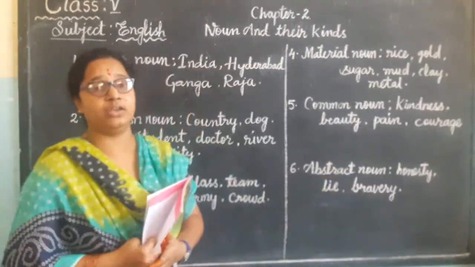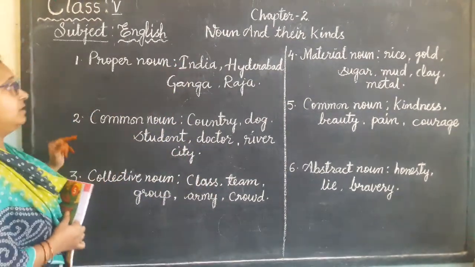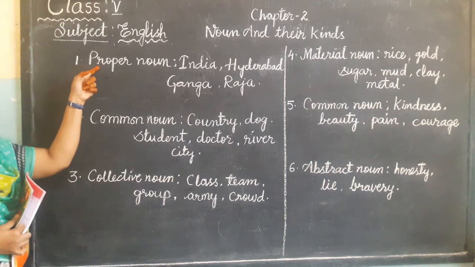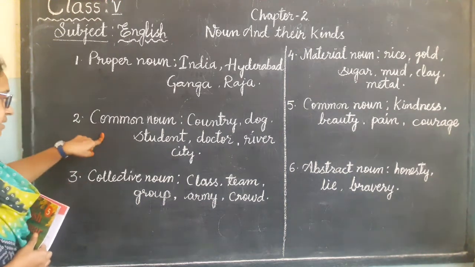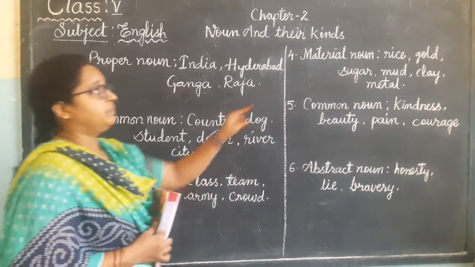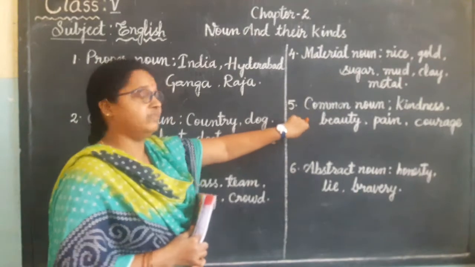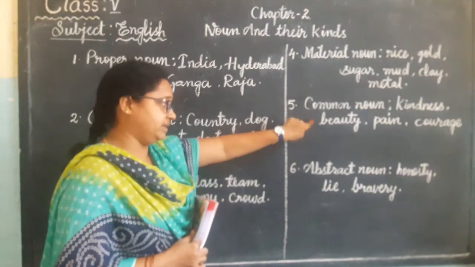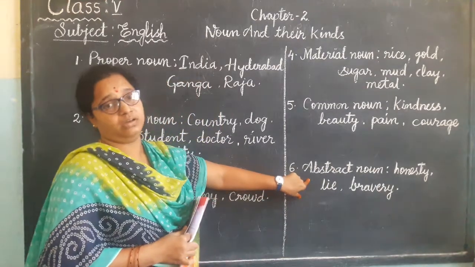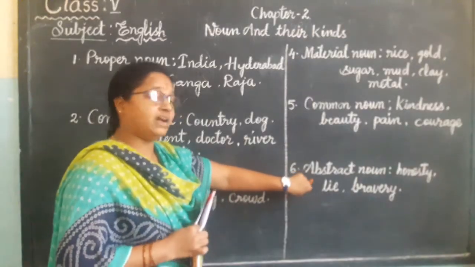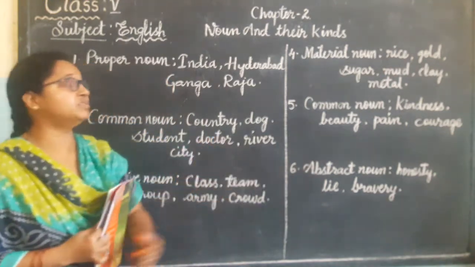So again we will recall all this, children. See, noun and their kinds. In noun there are many kinds, children. Proper noun, common noun, collective noun, material noun, again common noun which describes the qualities, and abstract noun, the things or words which we can't see but we can feel. I hope you understand this, children.